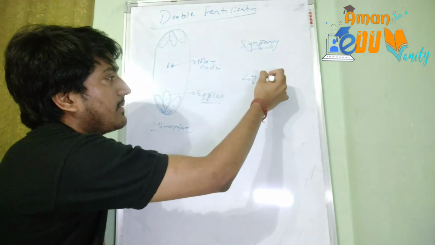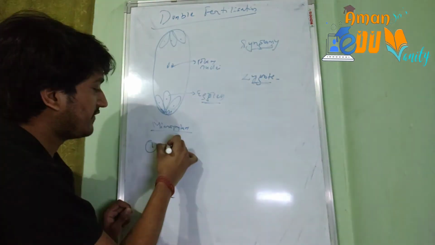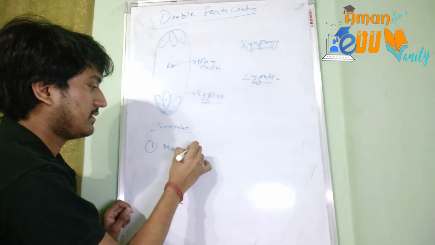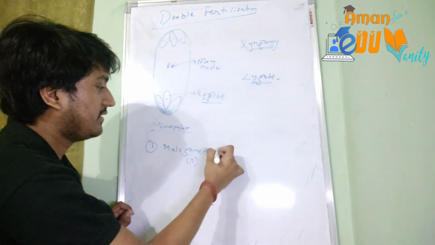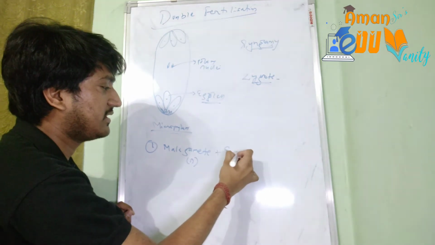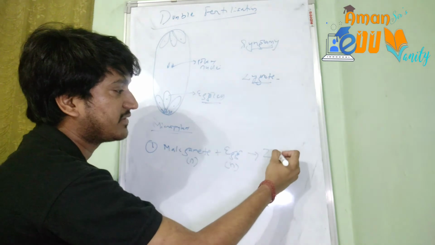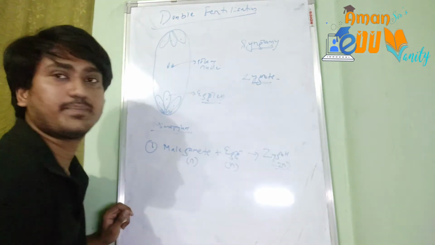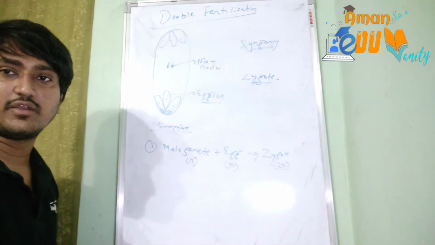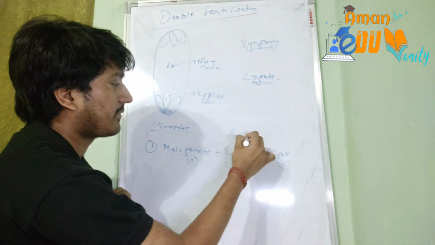Let's note it here. One of the male gametes, always remember the gametes are haploid, will be fusing with the egg cell, which has another haploid nucleus, and it will result in the formation of a zygote, which will be a diploid cell. This is the first kind of fusion occurring here. This is known as syngamy.